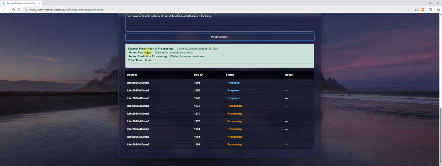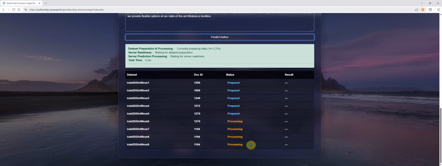You can also see the data set preparation and the processing time. Basically, each judge may spend something like 7 seconds to 10 seconds.